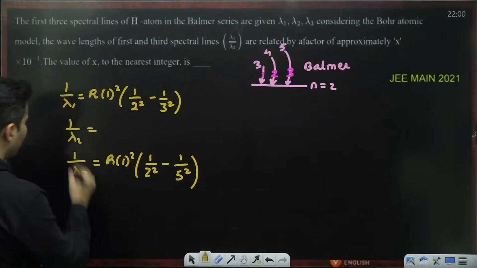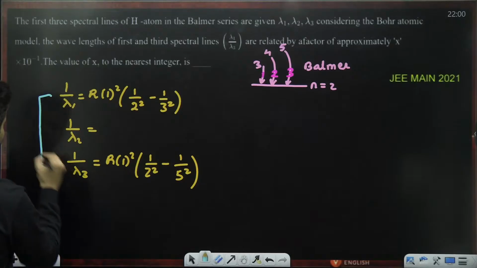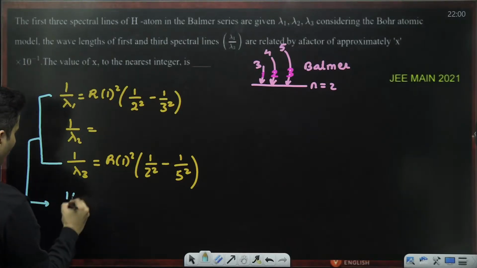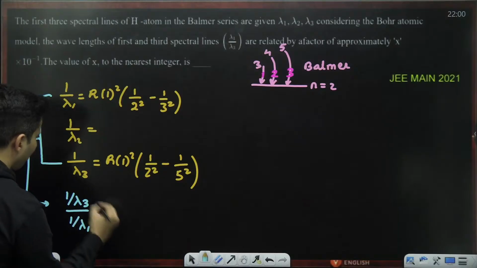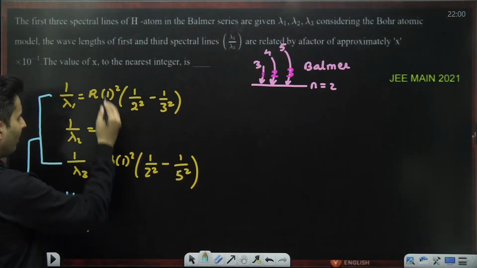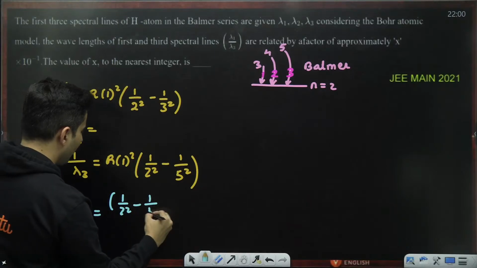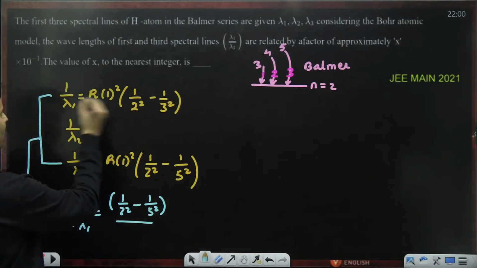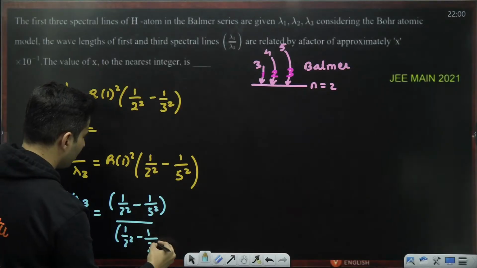Okay, so if I divide both these numbers, let's see what we get. 1 by lambda 3 divided by 1 by lambda 1. R gets cancelled. So this will be 1 by 2 square minus 1 by 5 square, and 1 by lambda 1 means this, which is 1 by 2 square minus 1 by 3 square.